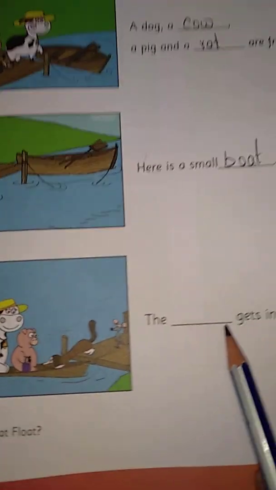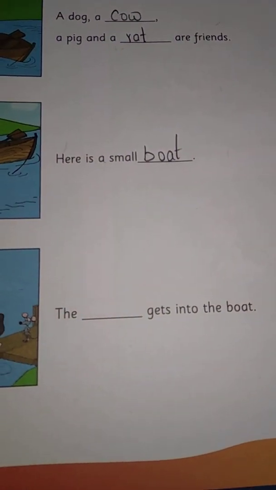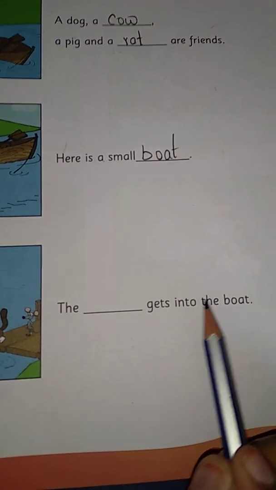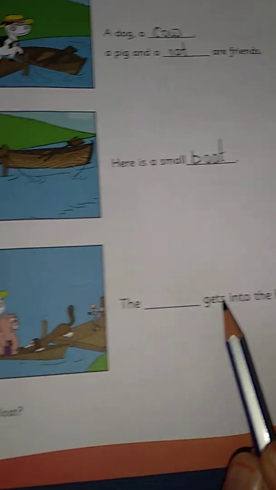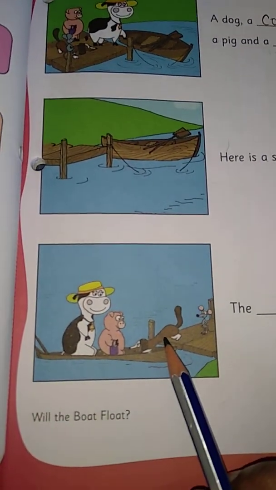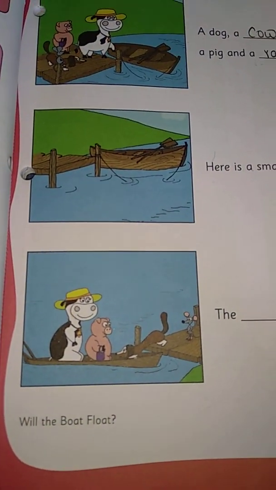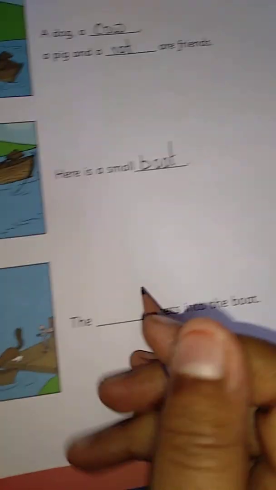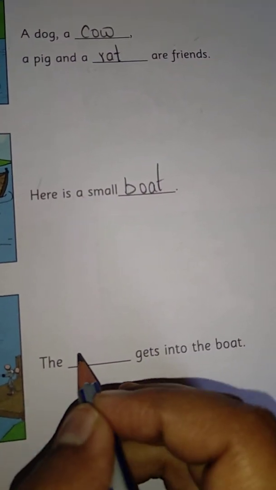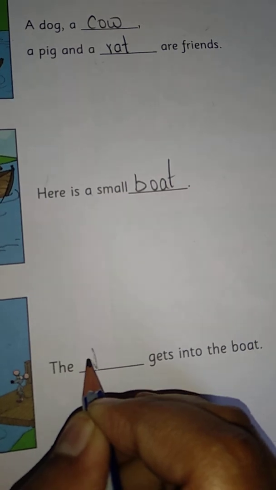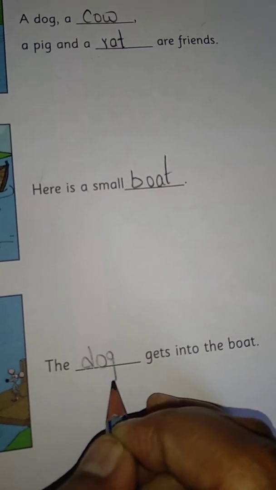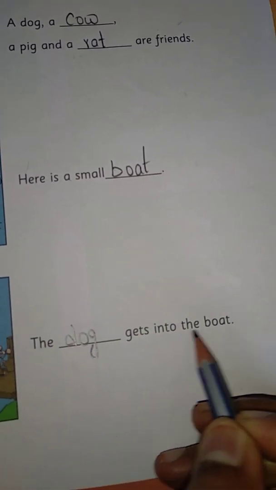So here, what was the question? The dash gets into the boat. Who is getting into the boat? Dog, right? Observe the picture. Dog is getting into the boat, so in the blank we have to write dog. D-O-G, dog. The dog gets into the boat.